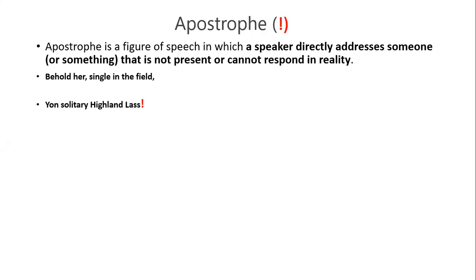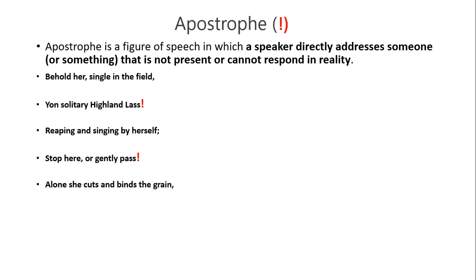"Behold her, single in the field, yon solitary Highland Lass!" This is an example of apostrophe. Then, "Reaping and singing by herself; stop here, or gently pass!" Again, apostrophe is used. Then, "Alone she cuts and binds the grain, and sings a melancholy strain; O listen!" Apostrophe is used, so these are all examples of apostrophe.